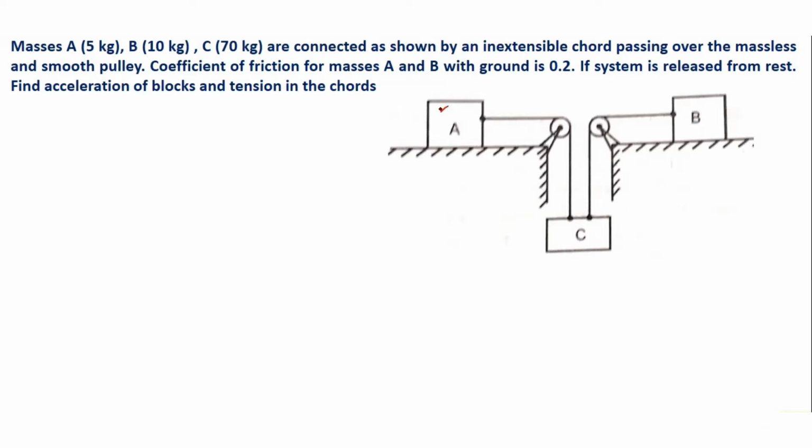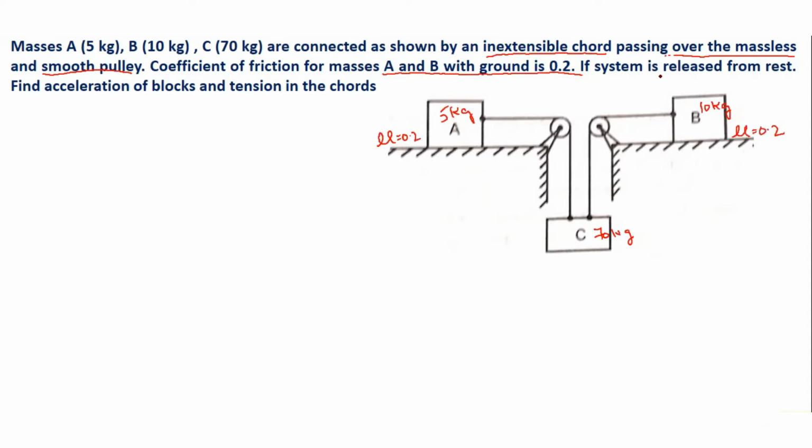So let us continue with the same by solving the next question, which says masses A 5 kg. So I will also write down here mass A is of 5 kg, B of 10 kg and C of 70 kg are connected as shown by an inextensible cord passing over massless and smooth pulley. Coefficient of friction for masses A and B with the ground is 0.2. That means the coefficient of friction with this ground is 0.2, and also here it is given as 0.2.